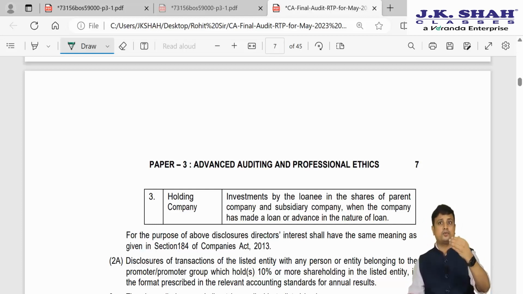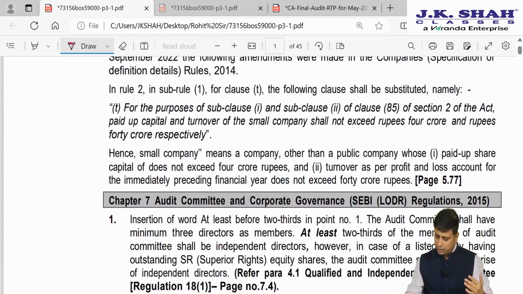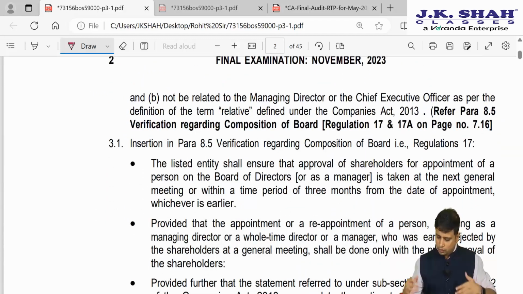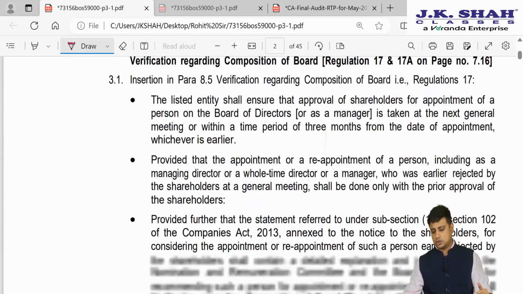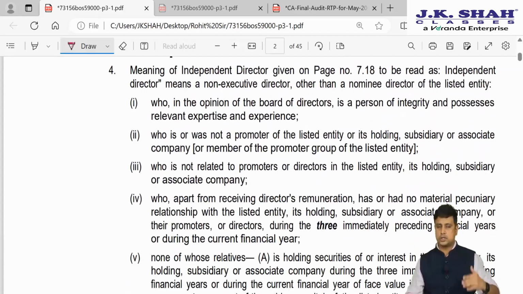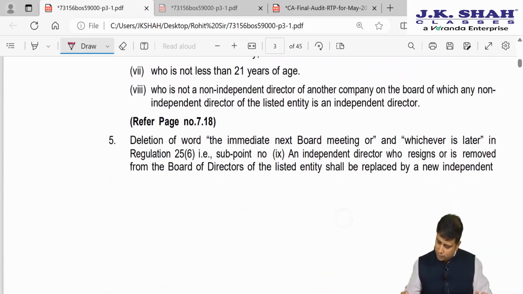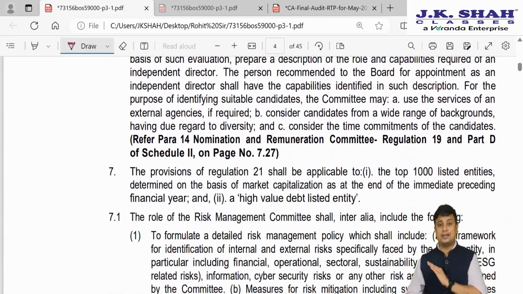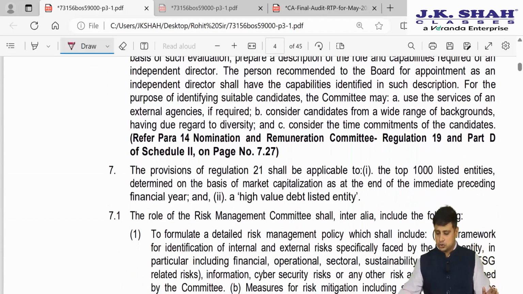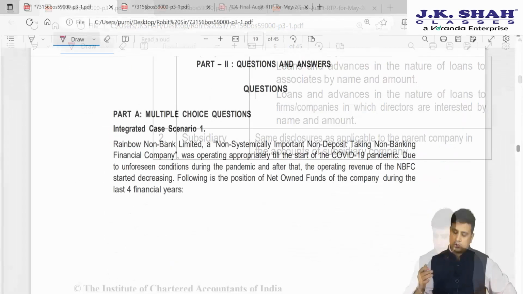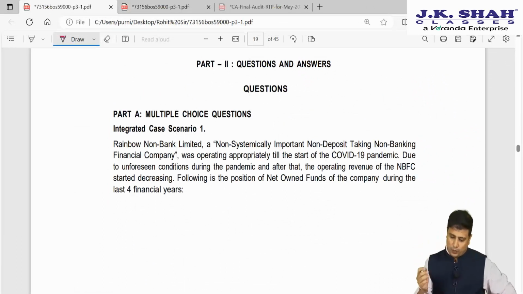In case there is any issue, if your dashboard is not updated, get in touch with the admin team. But all those chapters which have amendments have been updated. So all the students who have been attending with the latest attempts, we have learned this new thing only. So as such, no amendments for you, but for all the old students who have studied with us earlier, we have updated the dashboard. If you compare May 23 and November 23, there are no amendments. So our part number 1, the discussion of amendments, there are no amendments. So let us begin with part 2, that is questions and answers.